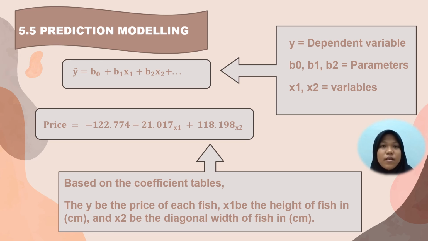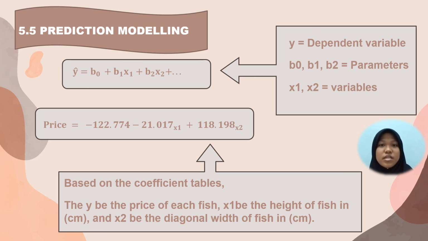And lastly, 5.5 prediction modeling. Y is the dependent variable, B0, B1 and B2 are parameters, X1 and X2 are variables. Y is the price of each fish, X1 is the head of fish in centimeter or cm, and X2 is the diagonal width of fish in centimeter or cm.